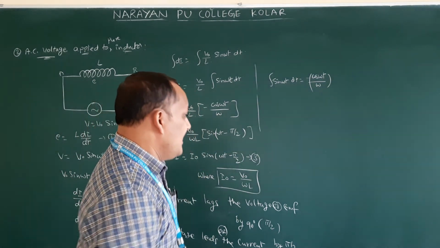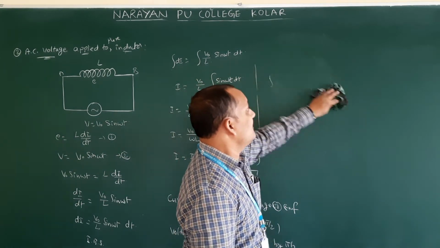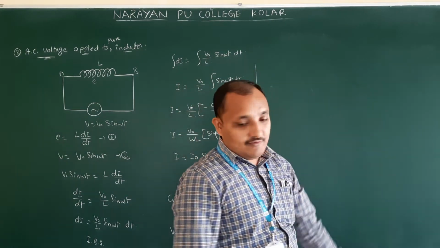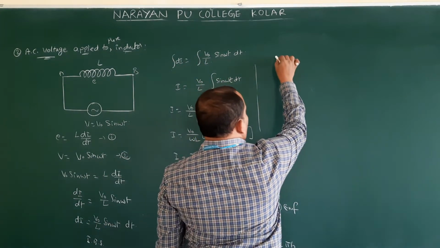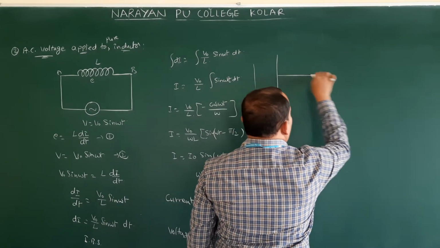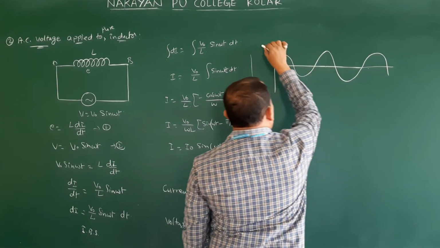Now we will see the graphical representation. I am analyzing this equation. Just write it whenever we are preparing notes. This lesson is very easy, you can remember it very easily. So the first one is graphical representation. First, what are we going to represent?